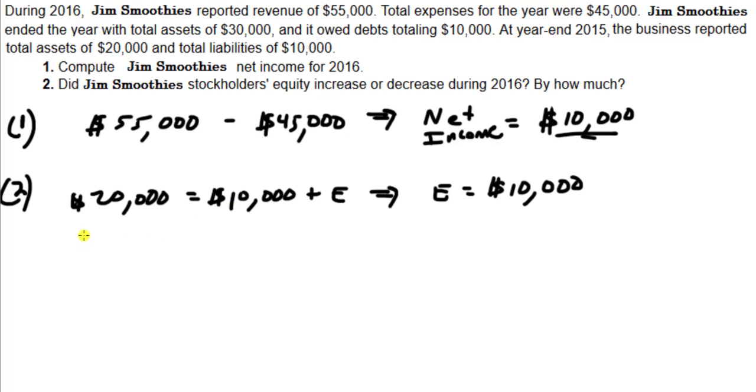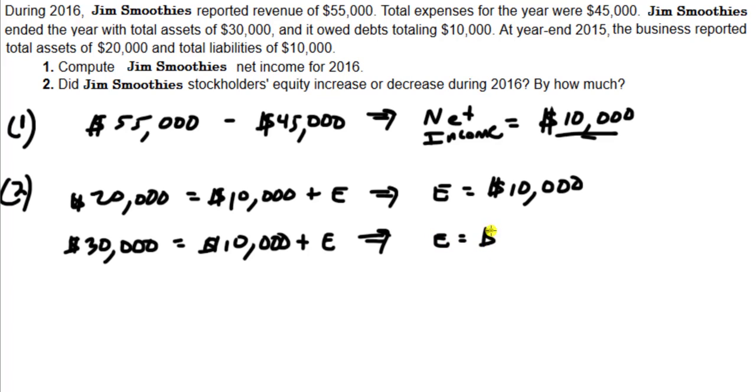totaling $10,000. So its debts remained the same, but its assets increased by $10,000. That tells you that its stockholders' equity must have increased by $10,000 during this year, and it did. It went from $10,000 to $20,000. So, did Jim Smoothies' stockholders' equity increase or decrease during 2016? It increased by how much? $10,000.